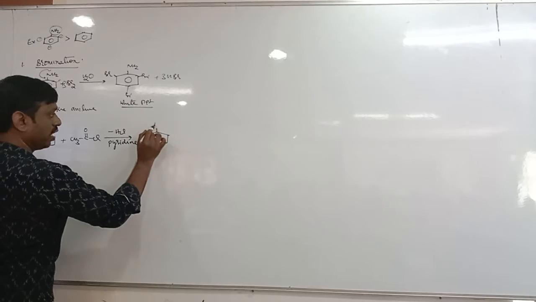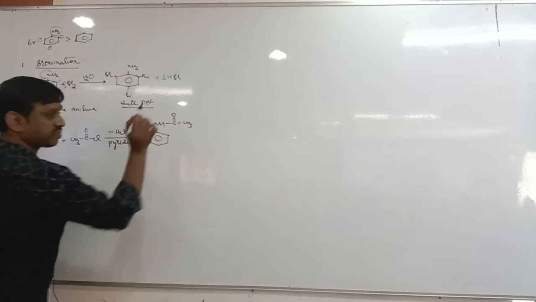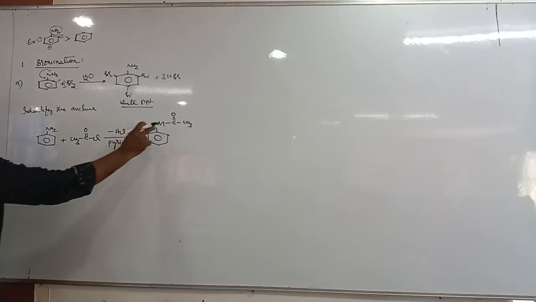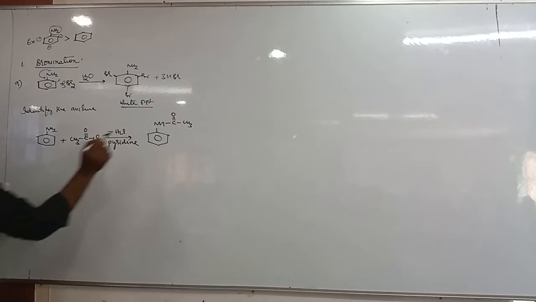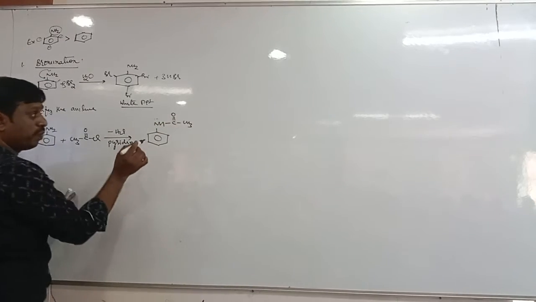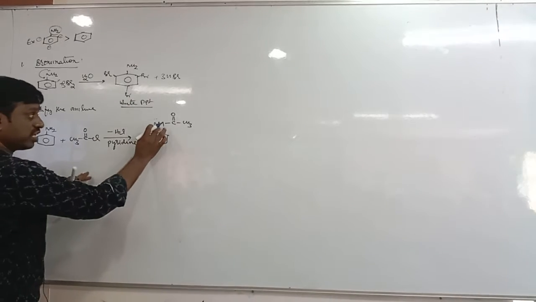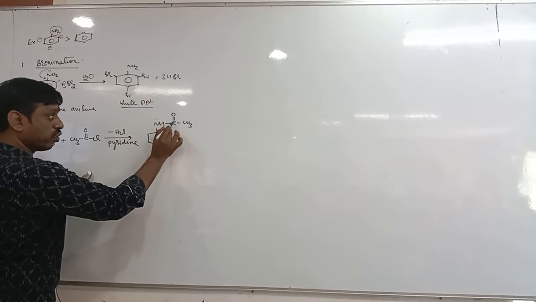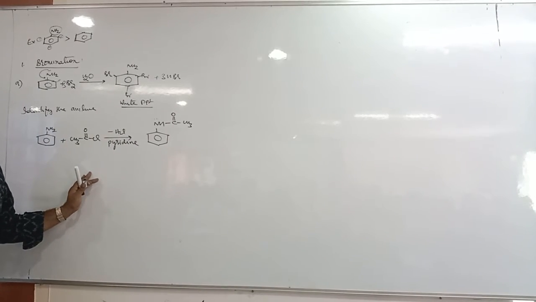Tell me now, NH2 becomes NH, C double bond O, CH3. Now this NH2 group is protected. How is this NH2 group protected? See, now what happened? There is one lone pair. This lone pair does not enter into the benzene ring. Why? Adjacent to nitrogen there is an electron withdrawing group. We have studied C double bond O. Carbonyl group is an electron withdrawing group.